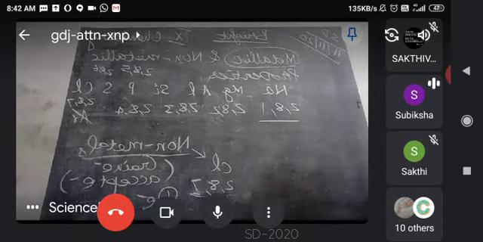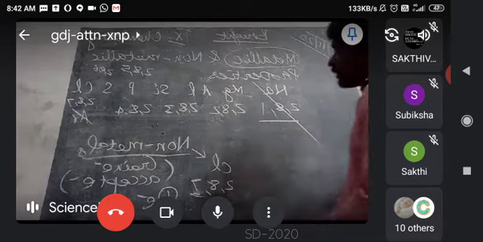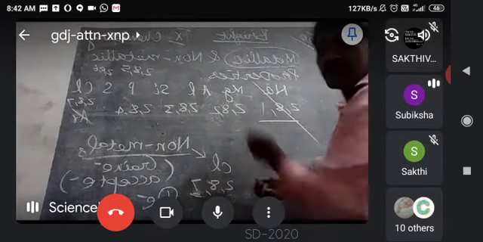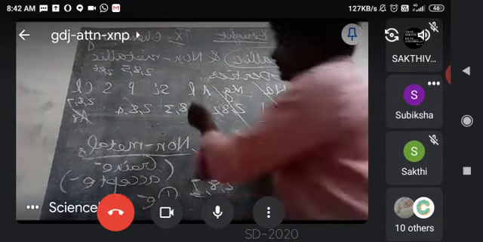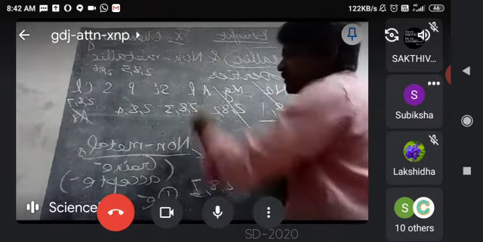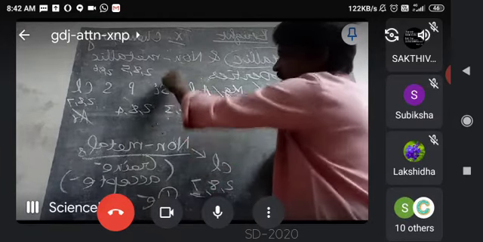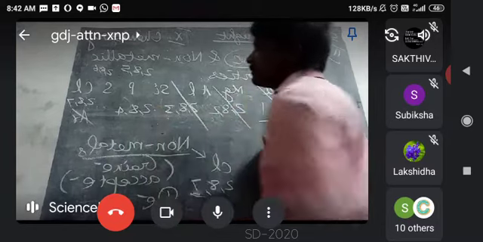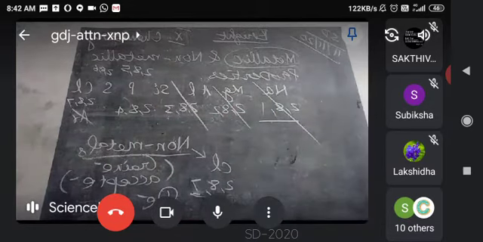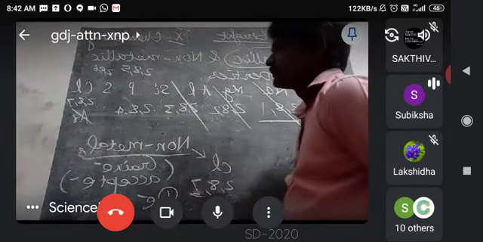Sodium will donate 1 electron. That's all, we cannot be concerned about this. Magnesium also is a metal, so we cannot. Then aluminium is also a metal, it will donate, it cannot accept. For silicon, 2, 8, 4, it is a metalloid.